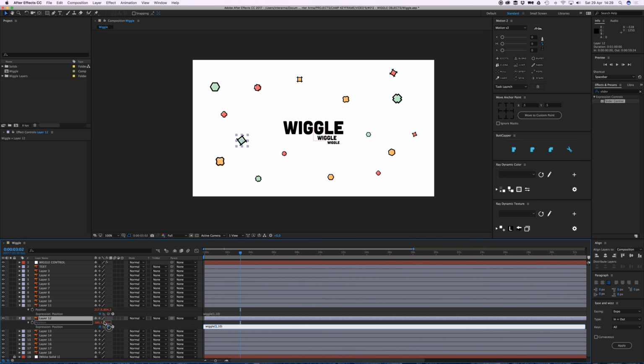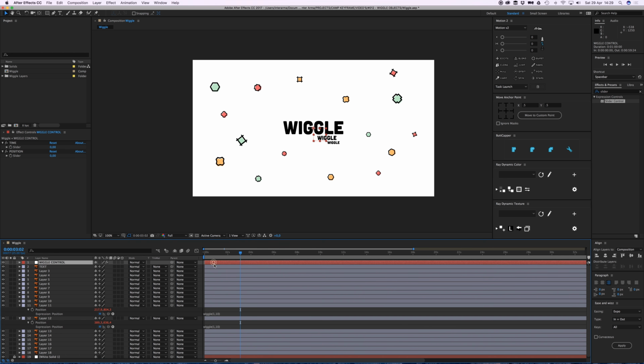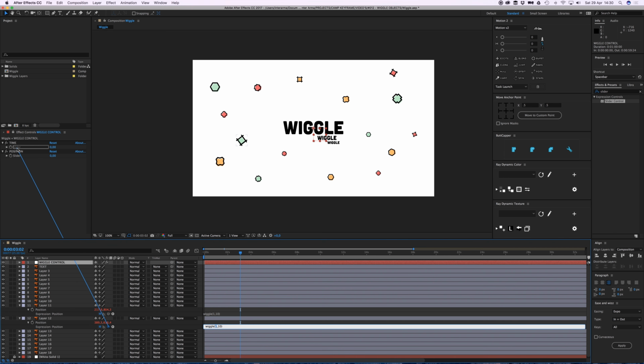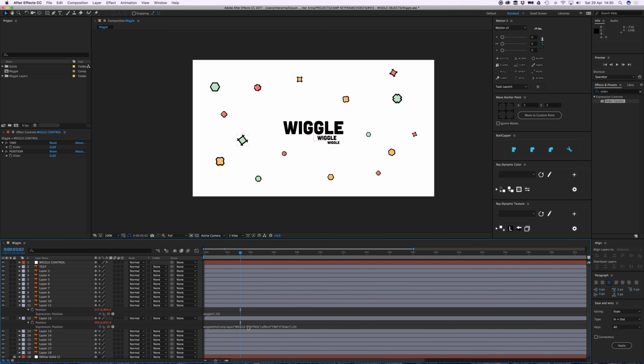First, click on your null. Maybe you can toggle the viewer lock so it'll stay there. Select this value, go to the pick whip, and slide it to your time slider. What this does is that the first value there is determined by this slider.